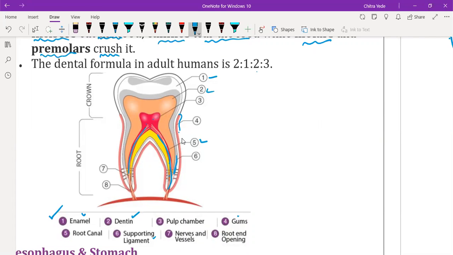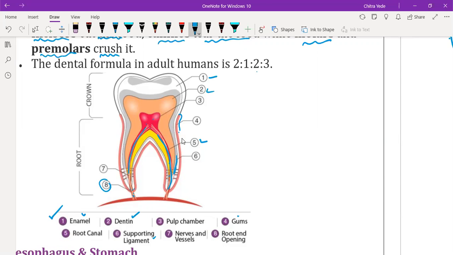The eighth one is the root opening of the nerve. Here an opening is present, from which these nerves are connected finally to the brain, and sensitivity is sensed. Sometimes when we eat sour food, our teeth become very sensitive.